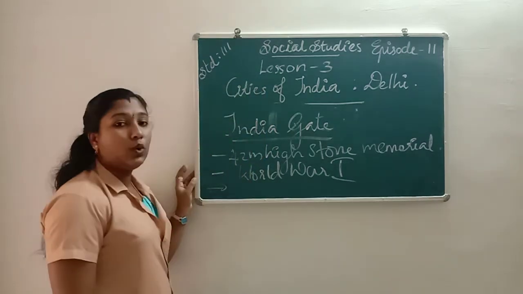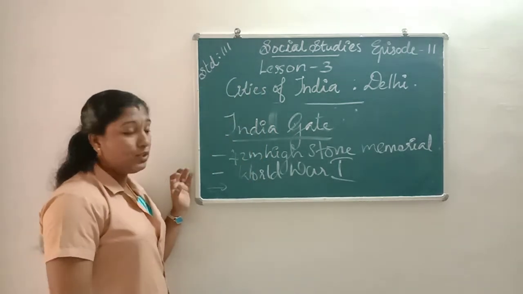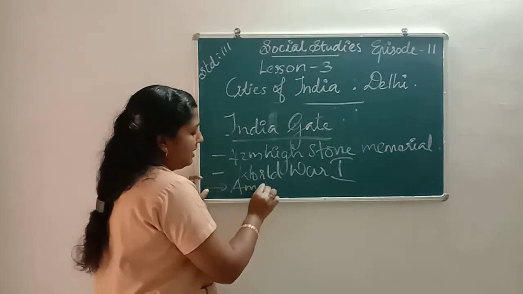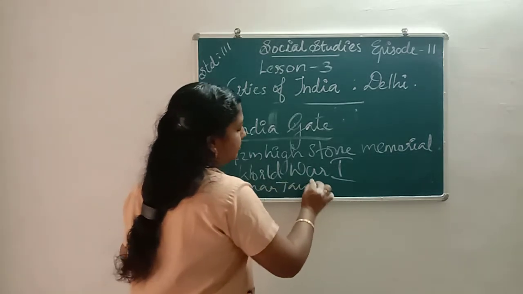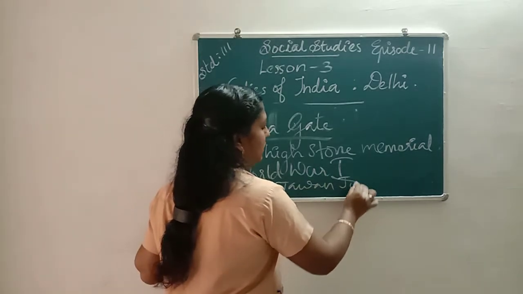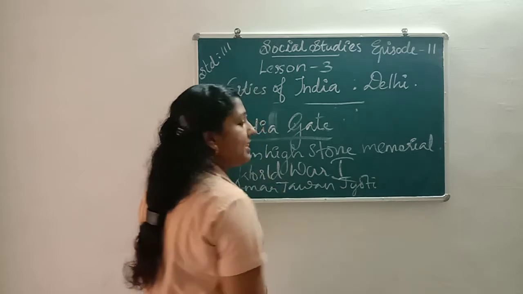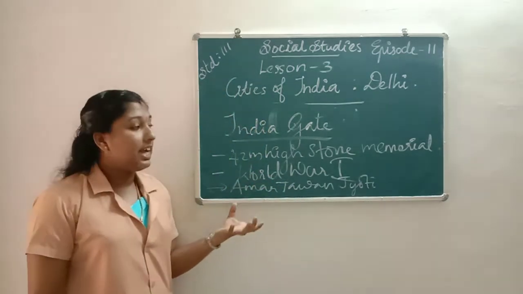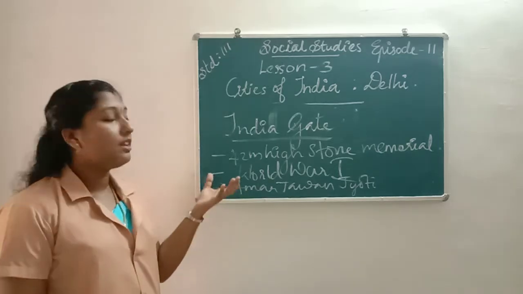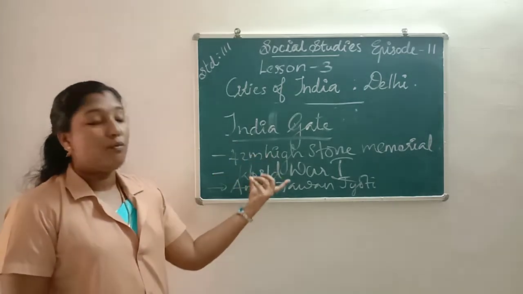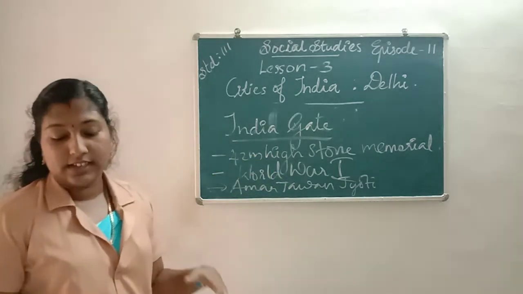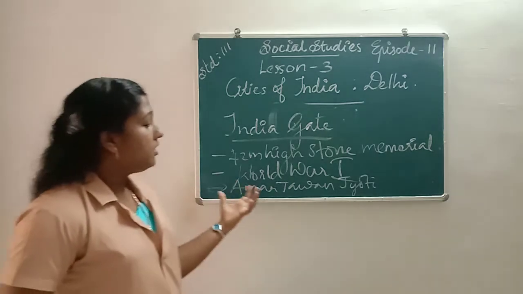Then the Amar Jawan Jyoti burns continuously at India Gate in the memory of the soldiers who died in World War First.